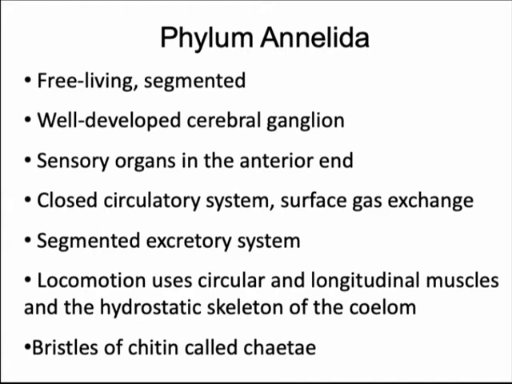They have a closed circulatory system. They also have an excretory organ on each of their segments, and they use their hydrostatic skeleton for motion. And they also have a cuticle. Annelids are another group that colonize terrestrial environments independently, and these adaptations allow them to do that.